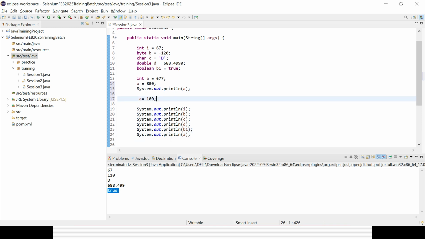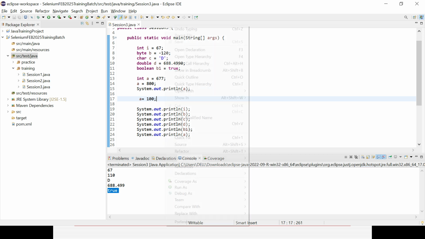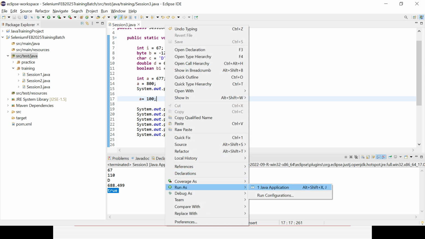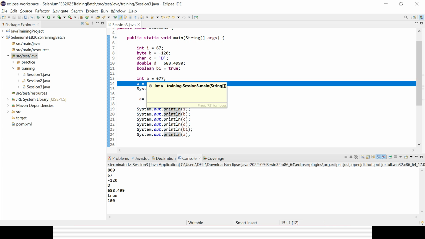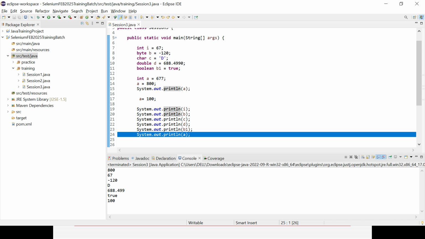Because the last value is what it will take. You can change a variable, but in case you don't want to change a variable's value, you need to make it final, so that you cannot change it. I will be covering the importance of final in an upcoming session. You could see here the first value of A is printing as 800 because 800 is the last value for A at that point, and the last one is coming as 100 because you have changed the value.